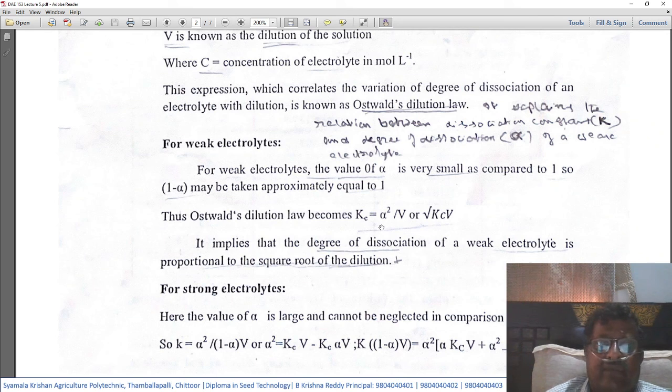Here the exponent is 1 for weak electrolytes, whereas for strong electrolytes it is 0.